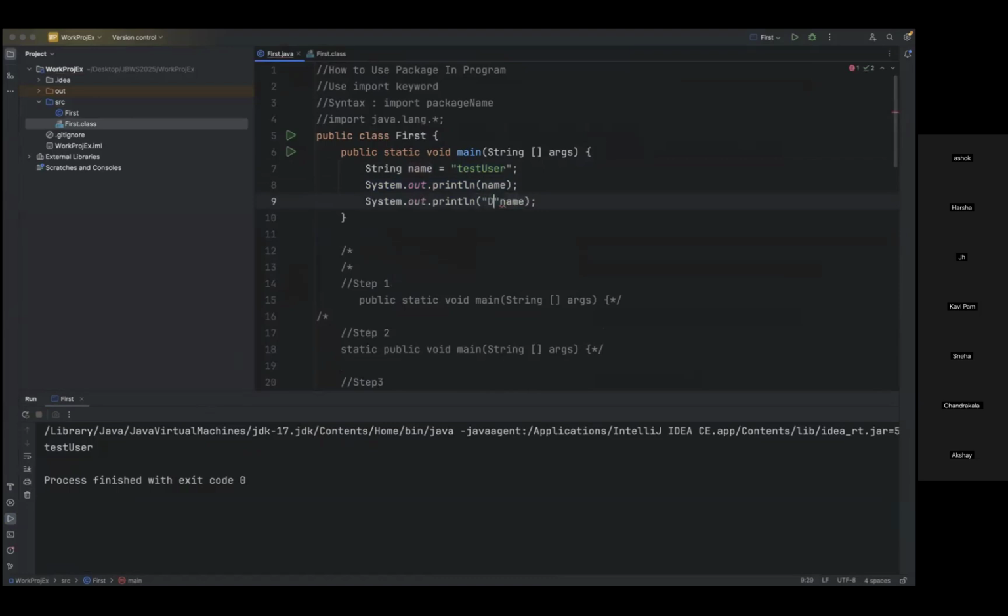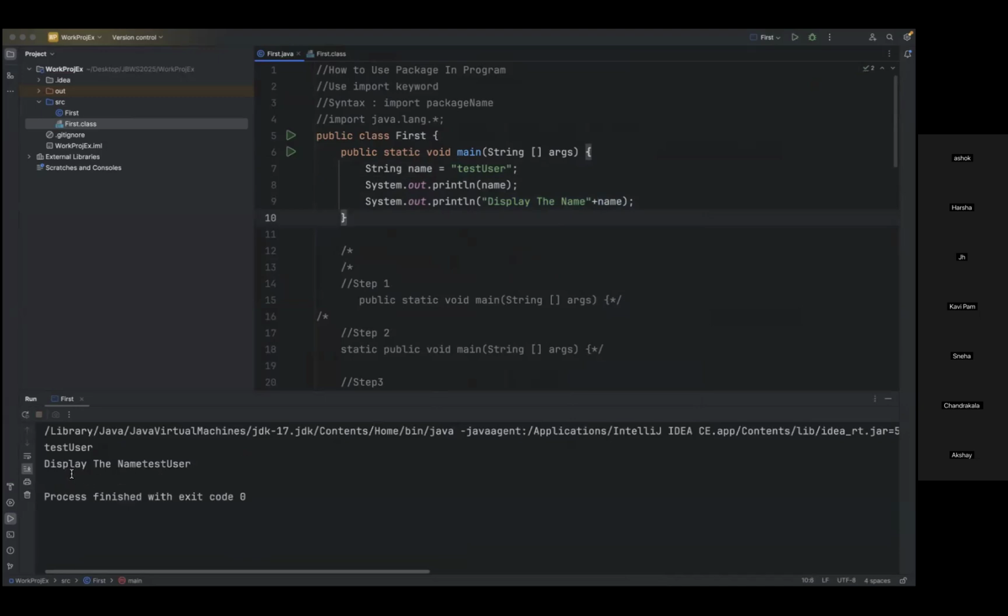Okay. So now display the name. What I'm saying is that this is the hard-coded string value which we are defining. But this pattern, if I want to differentiate, we need to differentiate. This is the value which is going to be changed. I will change this test user to test1. So now it is printing test1. So now observe this here. Now it displays the name.